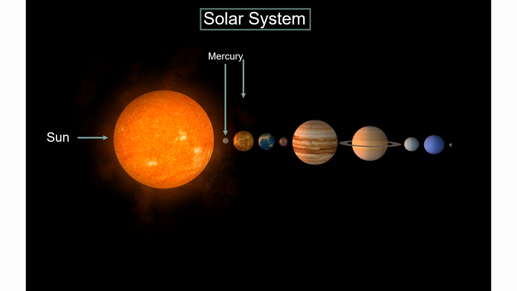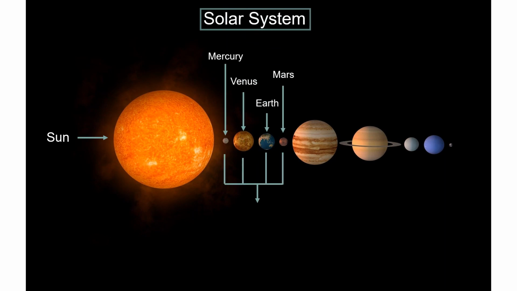Next one is what? Venus. And next one is our Earth. Earth is the third planet from the Sun. 1, 2, 3. Third planet from the Sun. The fourth planet is what? Mars. The fourth planet is Mars.